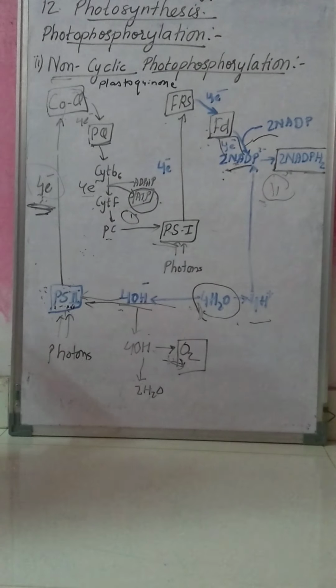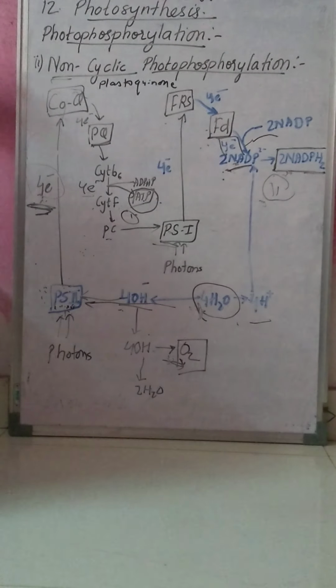So these are the distinguishing points you can write for non-cyclic and cyclic electron transfer, or you can say cyclic or non-cyclic photophosphorylation. I have already explained cyclic electron transfer last time, that is cyclic photophosphorylation. Today I have given you non-cyclic photophosphorylation, and also we have studied the distinction between cyclic and non-cyclic photophosphorylation.